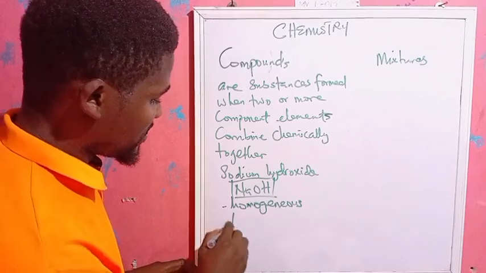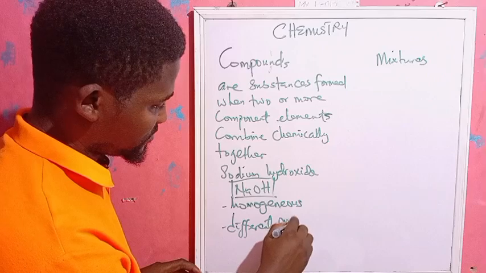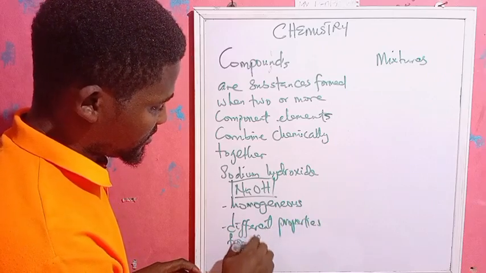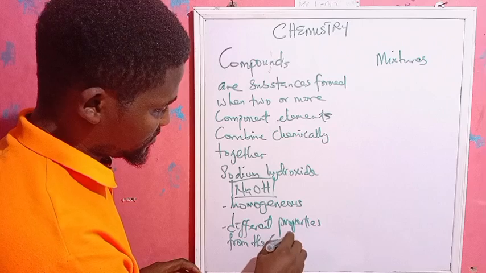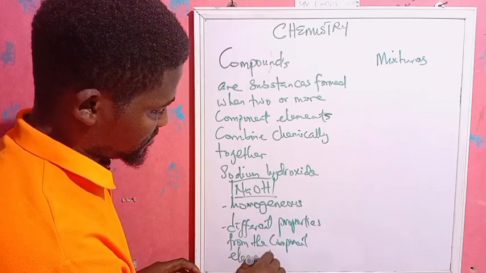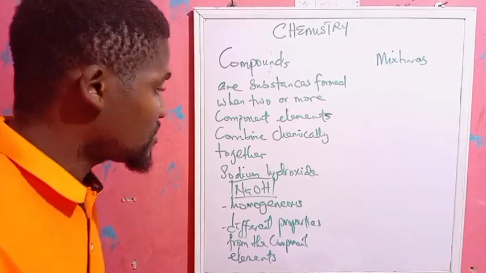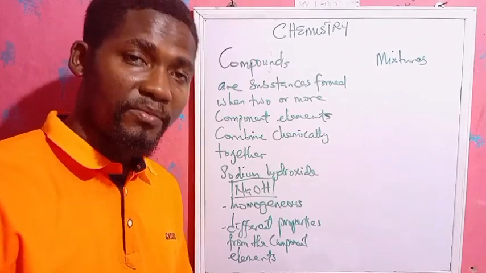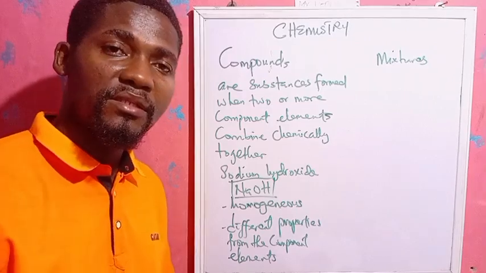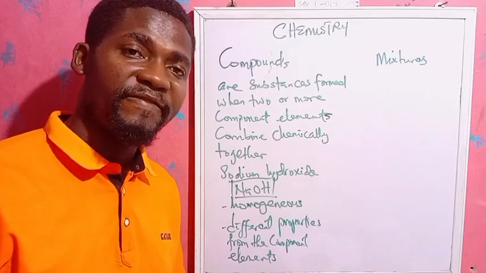So we say they have different properties from the component elements. Remember, I say compounds cannot be separated by physical means because they are actually formed by chemical process. And also, don't forget that the component elements in a compound actually combine in a fixed ratio.